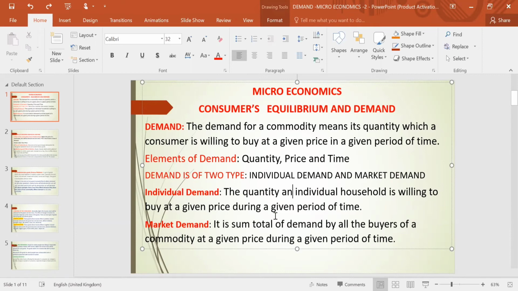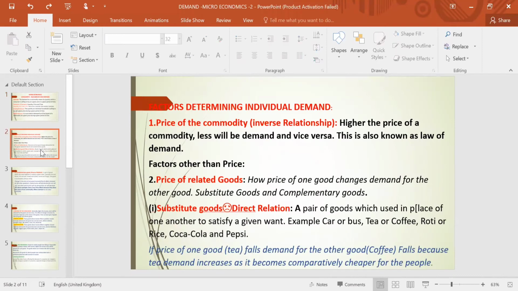Market demand is something different from individual demand. It is the sum total of all individual demands of all the buyers for a commodity. For one commodity, all the buyers at a given price, how much they are demanding, that is called market demand. Means it is a broader concept. Demand for a given commodity at a given price, how much all the consumers will buy, that is called market demand. Now let us move to another topic.